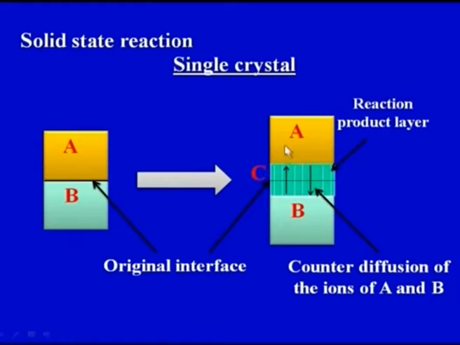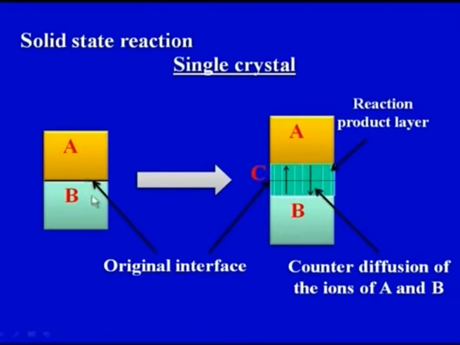Then it has been converted into a bigger interface or a reaction product layer, this green portion that I am highlighting with the help of the cursor. This is the reaction product layer. So, this is again solid A, this is again solid B, and this is the reaction product layer. A solid state reaction has taken place, and here we are getting a reaction product layer. So, this is our ceramic which has been formed.